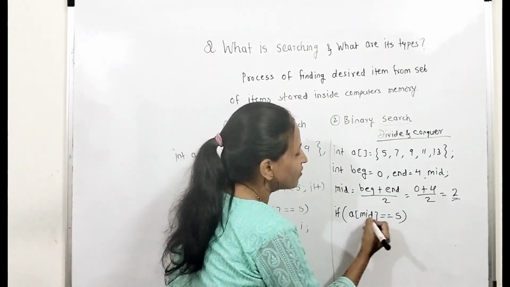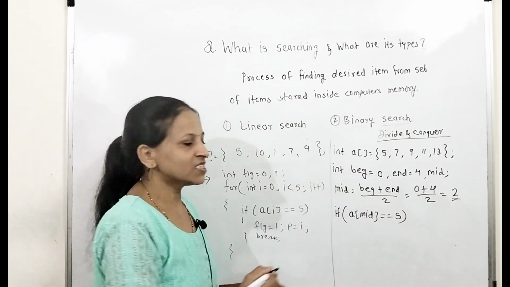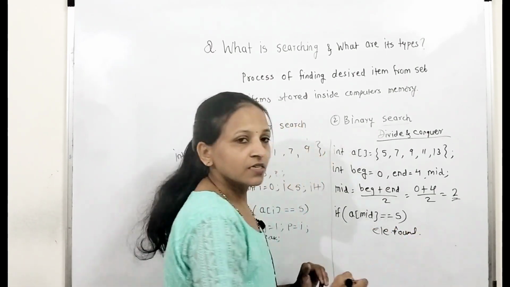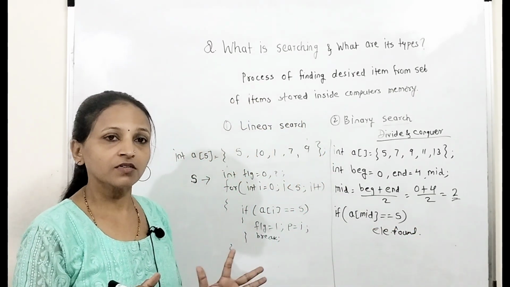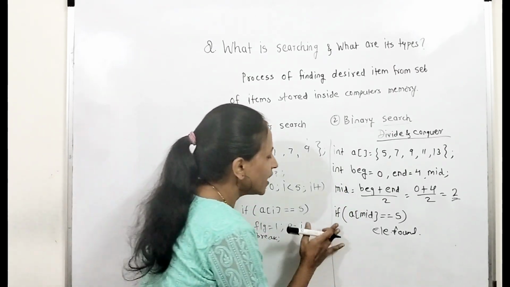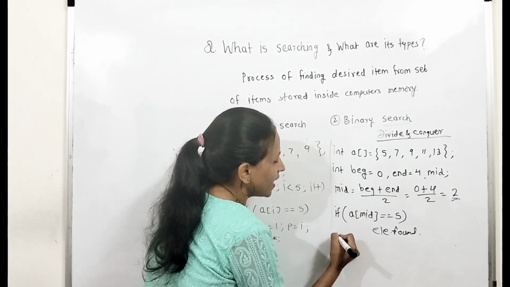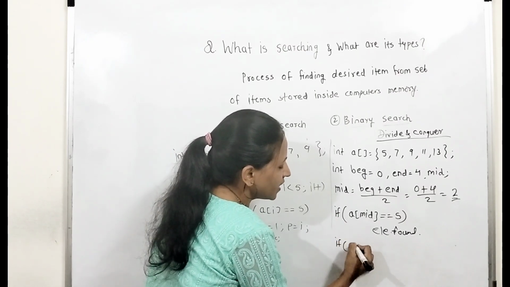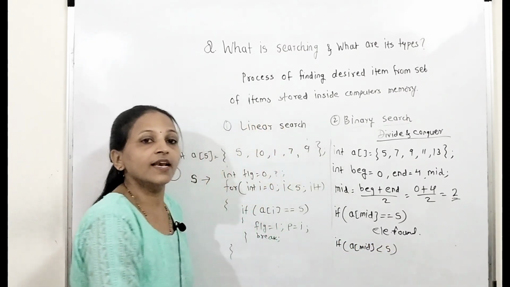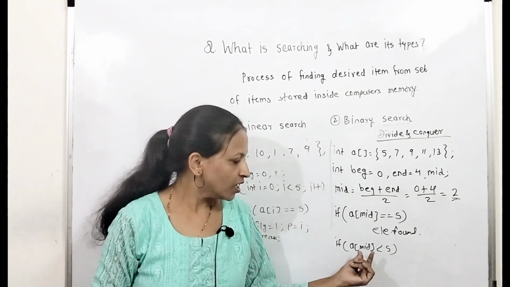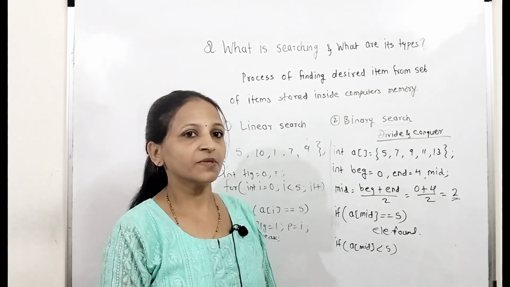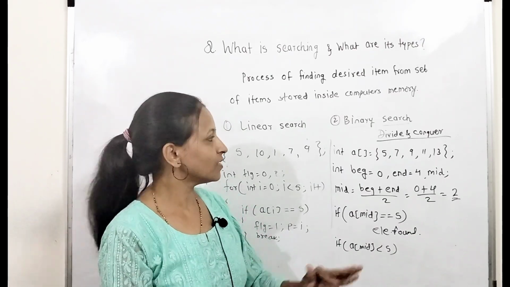Now what we will do: if A of mid is equal to S, then element found. I'm just writing the logic here, not the whole program. This is just pseudocode. Else, we compare: if A of mid is less than S, this is very much important, the mid element is less than the search element, which means the search element is greater than the mid one.